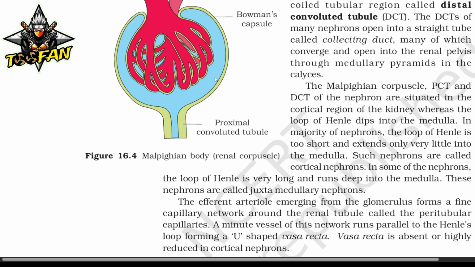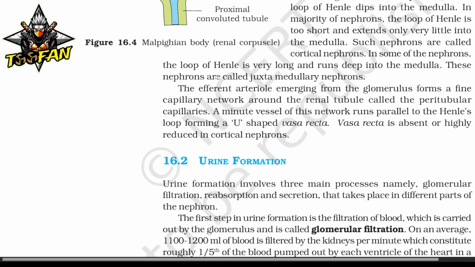In the majority of nephrons, the loop of Henle is too short and extends only very little into the medulla. Such nephrons are called cortical nephrons. In some of these nephrons, the loop of Henle is very long and runs deep into the medulla. These nephrons are called juxtamedullary nephrons. The efferent arteriole emerging from the glomerulus forms a fine capillary network around the renal tubule called peritubular capillaries. A minute vessel of this network runs parallel to the Henle's loop, forming a U-shaped vasa recta. Vasa recta is absent or highly reduced in the cortical nephron.